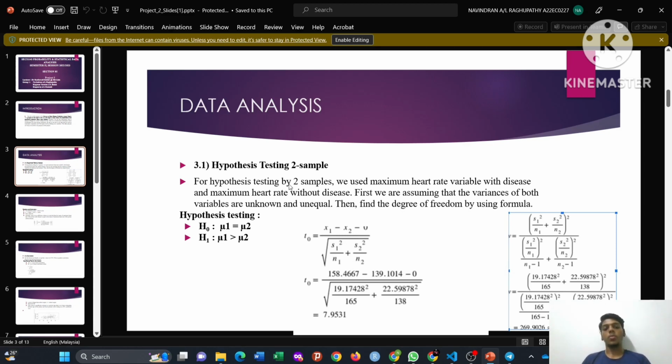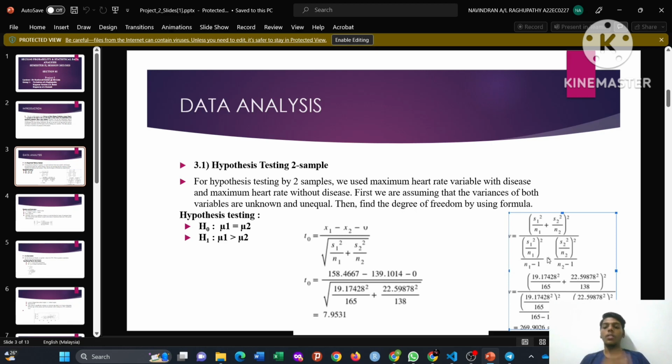Before that, we should write the hypothesis. The null hypothesis is mean 1 equal to mean 2. The alternative hypothesis is mean 1 bigger than mean 2. After that, for the test statistical value, we use this formula and calculate in R programming. We got 7.9531, and then we should calculate the degree of freedom, the v value.